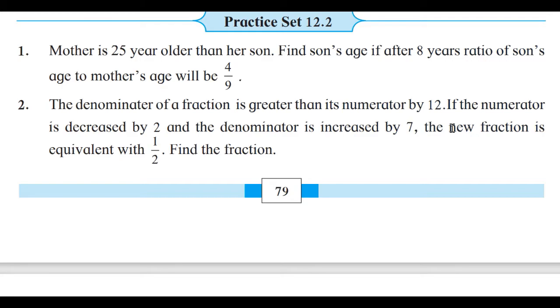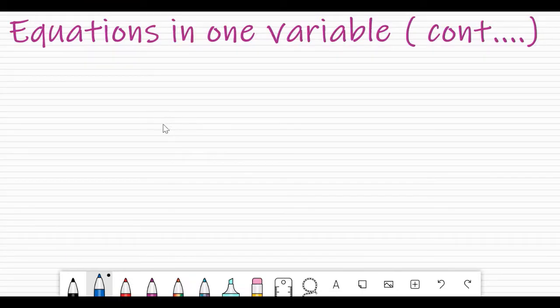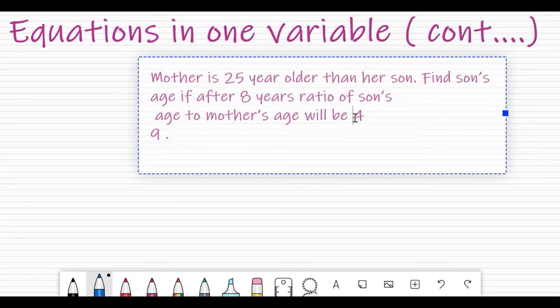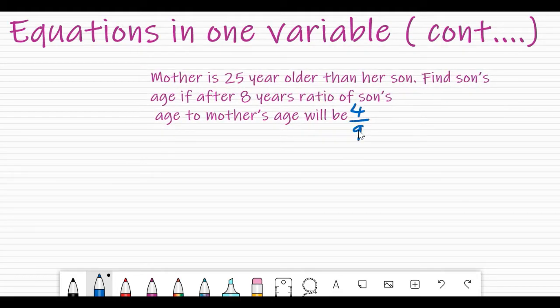Second, find son's age. What we have to find is son's age if after 8 years from now the ratio of son's age to mother's age will be 4/9. So we need to create an equation to solve it. That is what is important here. Let me try to copy that question here. This is 4/9, correct? It is given that it is 4/9 after 8 years from now.